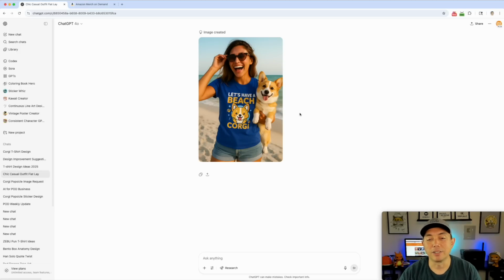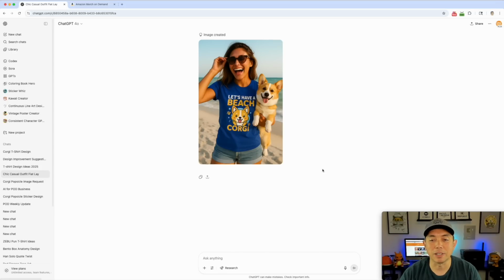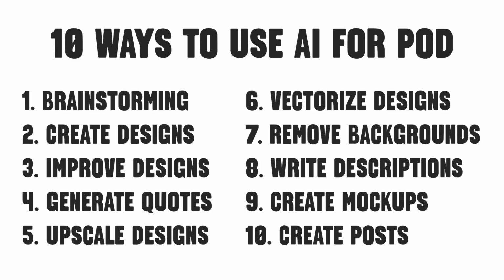Now you could ask it to add some text that's engaging or whatever, but it can do whatever you want it to do. And I think instead of trying to create something from scratch, you can use AI to help you create posts to get you some more views on the things that you're making with social media and print on demand. So there you go. Those are the 10 different things that I thought of that you can do with AI.